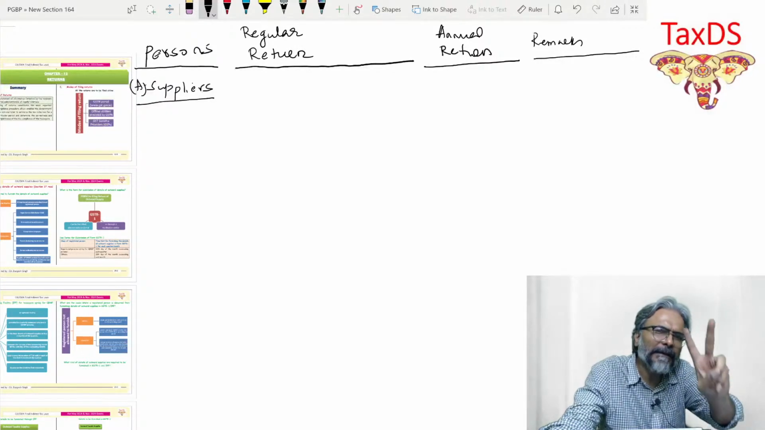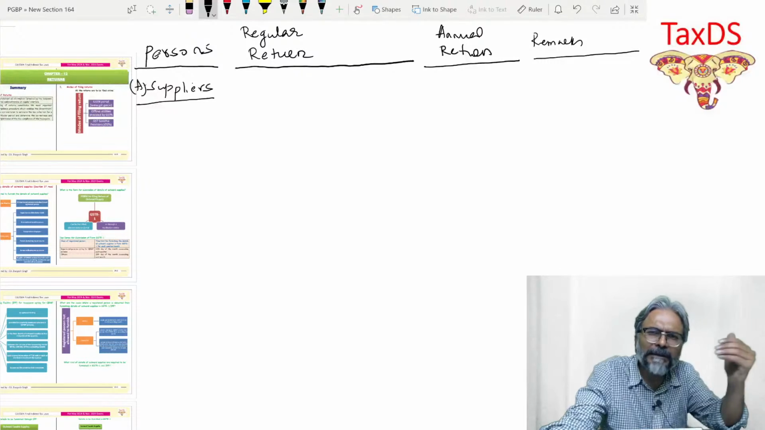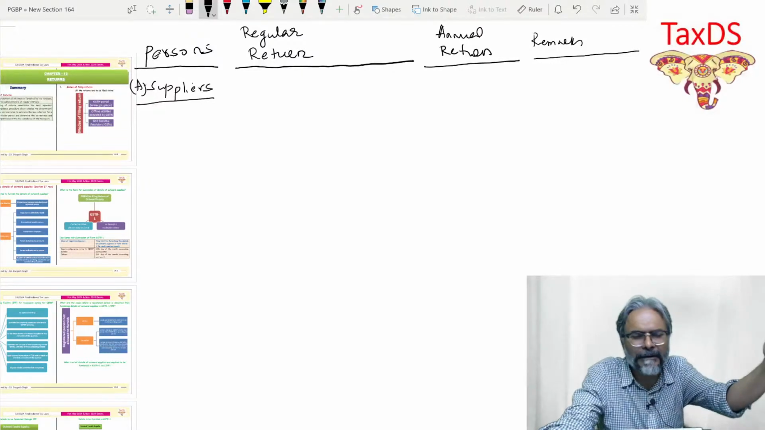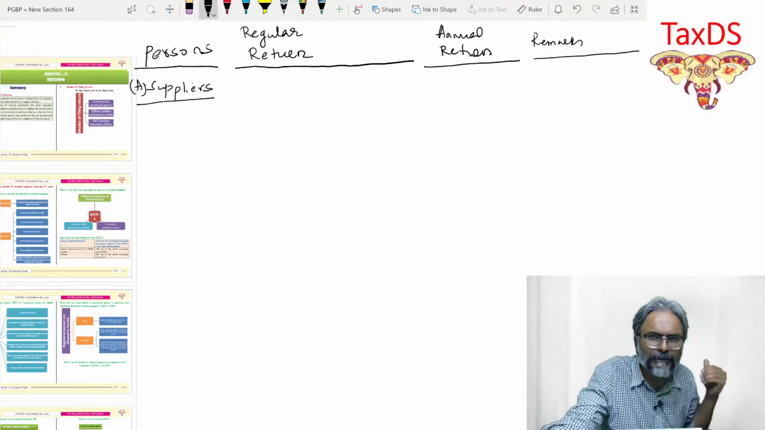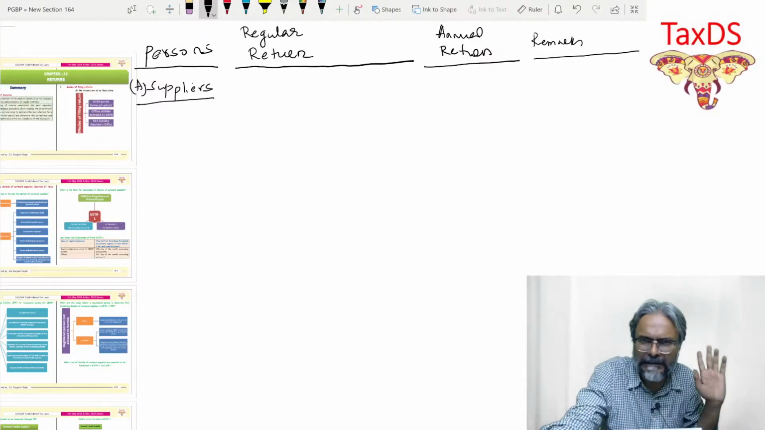Now, if you see, it is not only the supplier who is supposed to file the return, even the non-supplier students, will they be required to file the return? And the answer is yes. So therefore, students, in this particular context, the non-supplier.